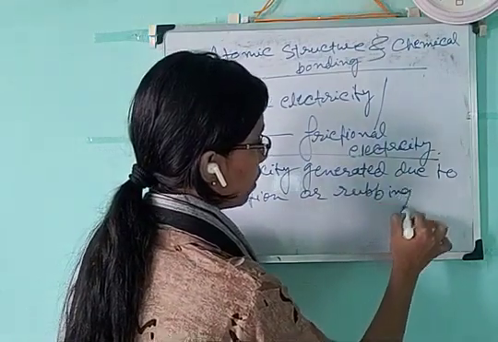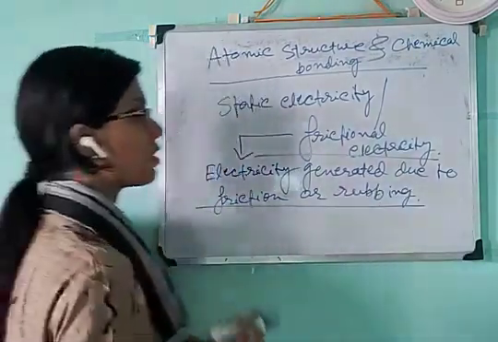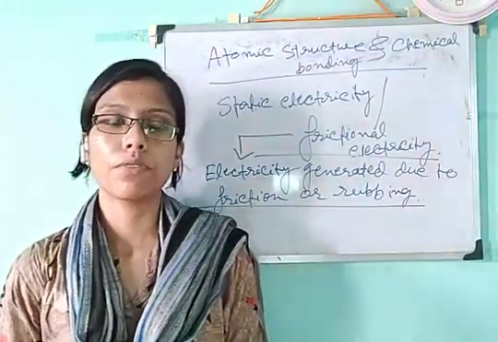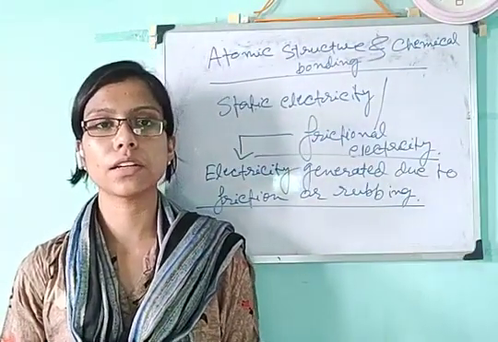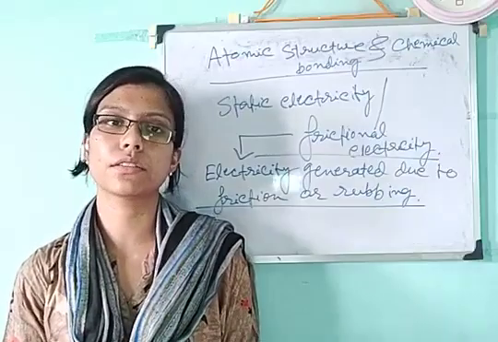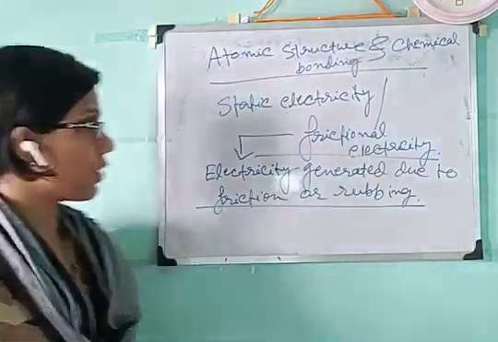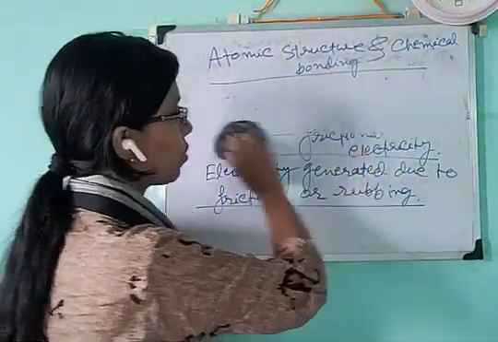Okay. Now, there was one scientist, Michael Faraday. Faraday explained that anything can generate electricity when it contains some charged particles. So, what is Faraday's statement?